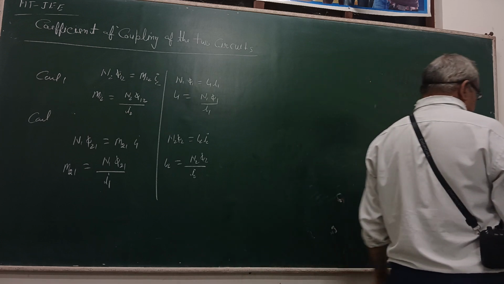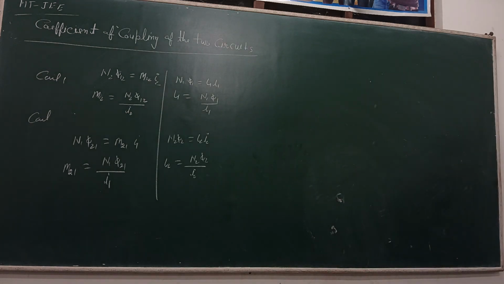So this is the self-induction of the primary and secondary coil.